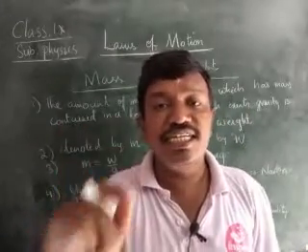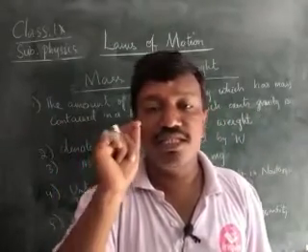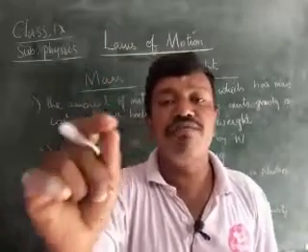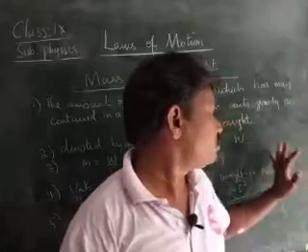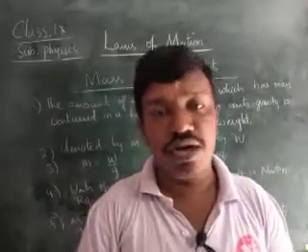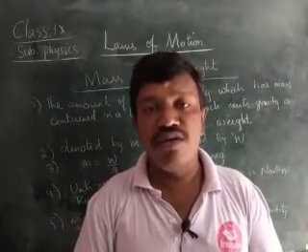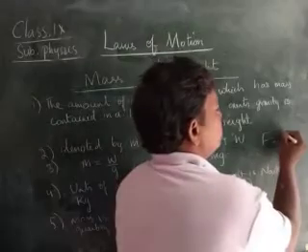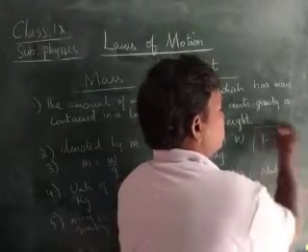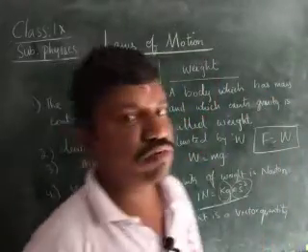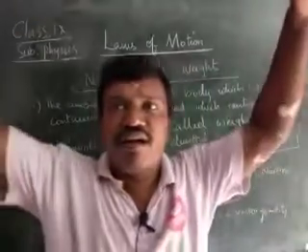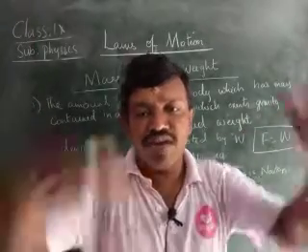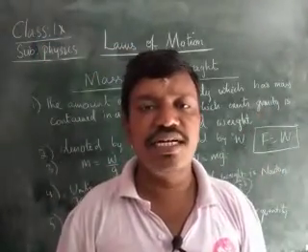Kg is the unit of mass, whereas Newton is the unit of force or weight. Normally force exerted downwards is called the weight. We write force is equal to weight. When we are in the air, we say we possess mass. But when we are on the ground, we say we possess weight.